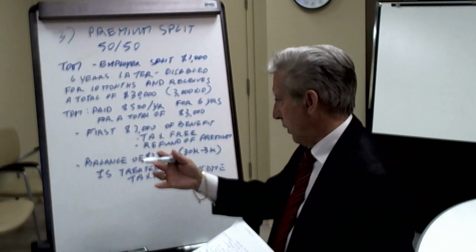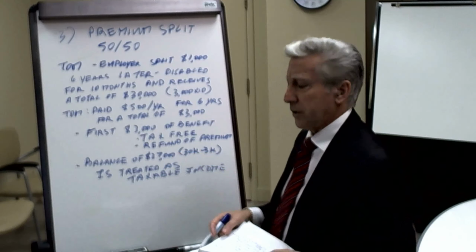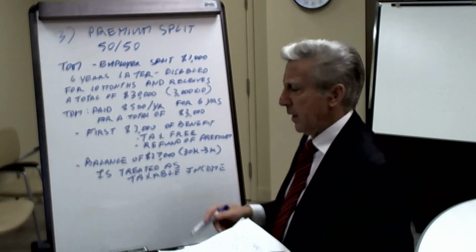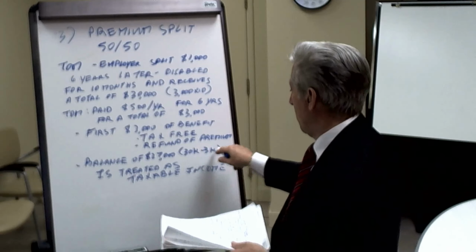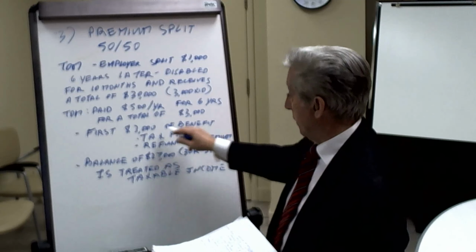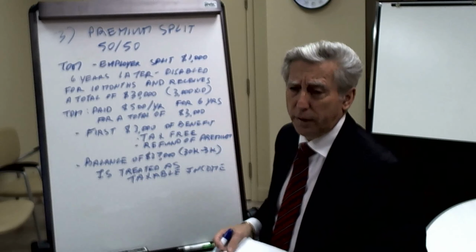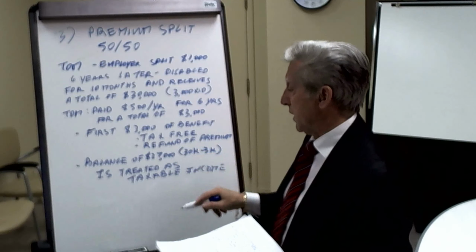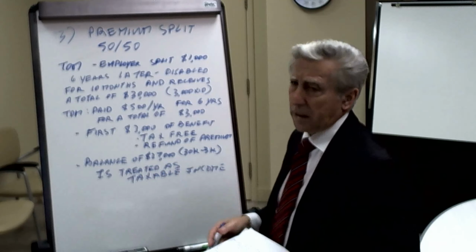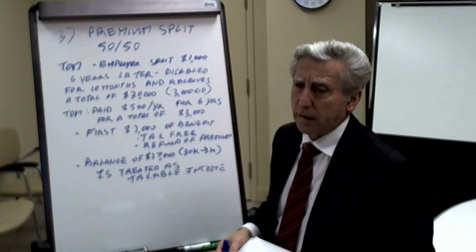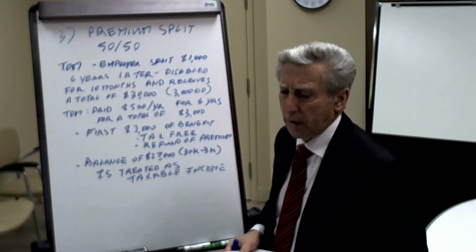The balance of the money, however, which is $27,000 in our example, remember that's $30,000 minus the $3,000 which he got basically as a refund, you might say, so we've got $27,000. That will be treated as taxable income.